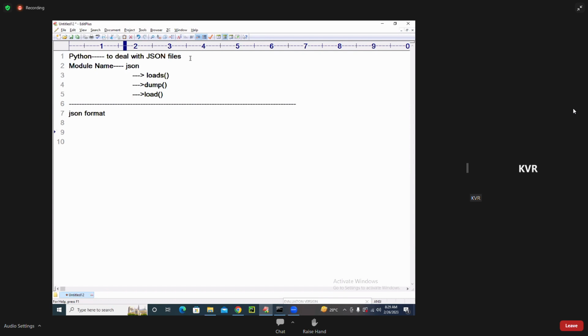I am writing json_fmt is equal to. Students, please take care: you have to write double quotes, again double quotes, or single quotes, because Python deals with single quote, double quote, triple double quotes, triple single quotes. And you know one thing, JSON file format contains the data in the form of key, value pairs. Here I will write dictionary type. Everything is enclosed within double quotes.